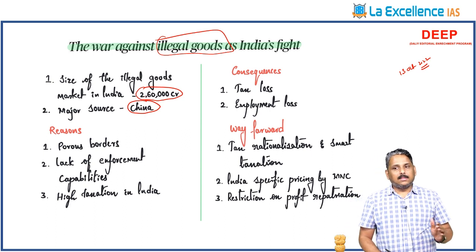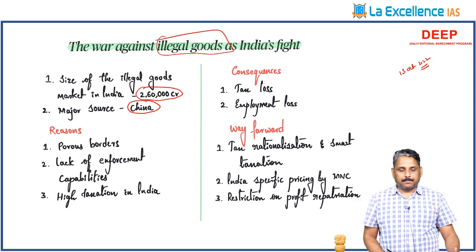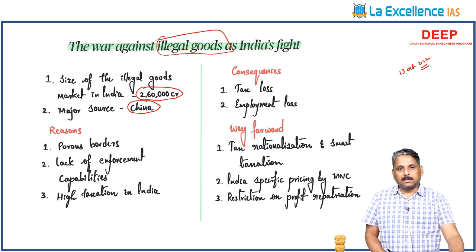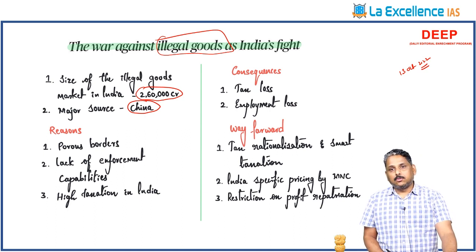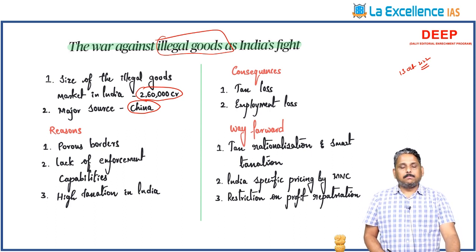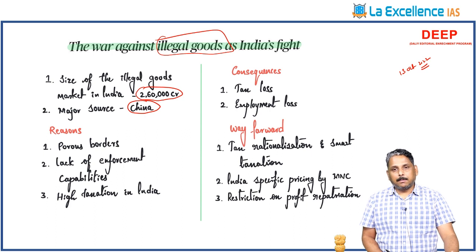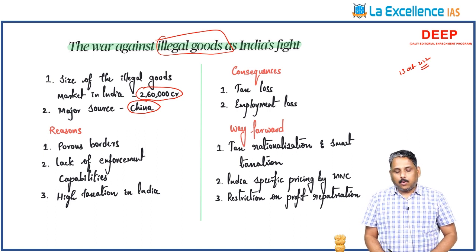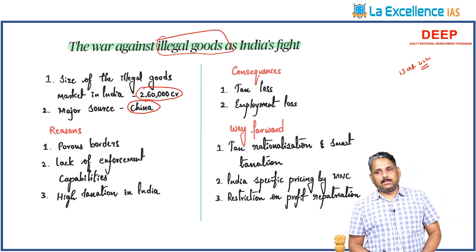In this, what are the reasons? Porous borders. With countries that have a free trade agreement, we also have place of origin rules. So these goods bypass that particular country and enter into India through a third country. And high taxation in India also makes goods very expensive. The customs department does not have the necessary capabilities to enforce the rules, to identify these smuggled goods and also to arrest the people. So what has to be done? What are the consequences of this?